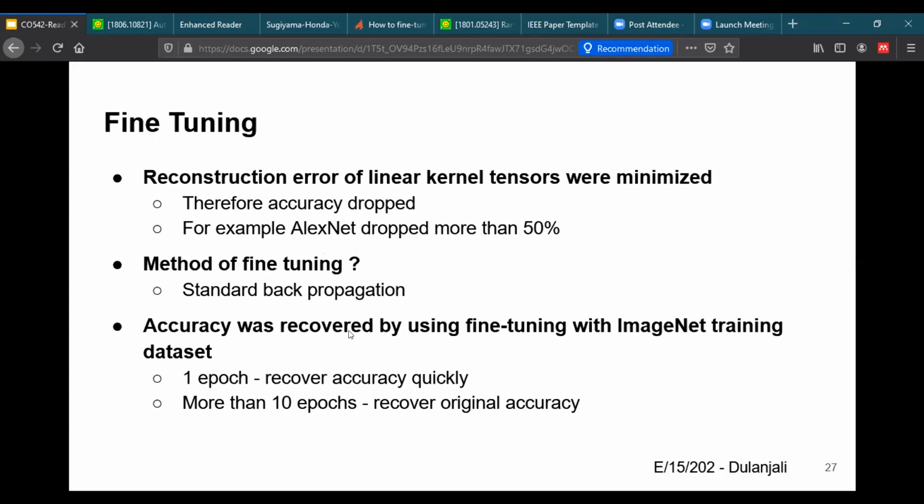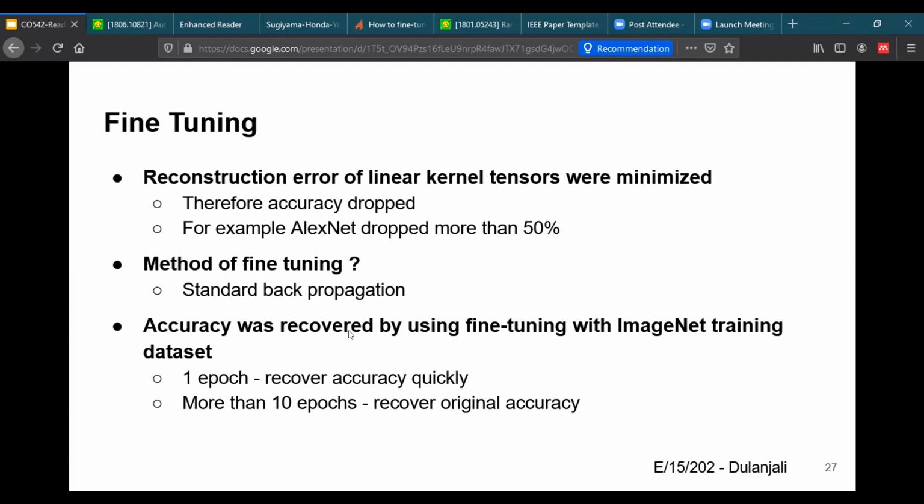In their proposed methodology, they have minimized the reconstruction error of linear kernel tensors instead of nonlinear responses. Due to that, after the whole network compression, classification accuracy has dropped hugely. For example, in AlexNet CNN, it has dropped more than 50%. But to recover it to the original accuracy, they have used fine-tuning. For fine-tuning, they have used standard backpropagation. Here, accuracy was recovered using fine-tuning with the ImageNet training dataset.